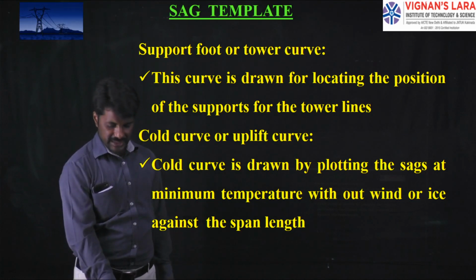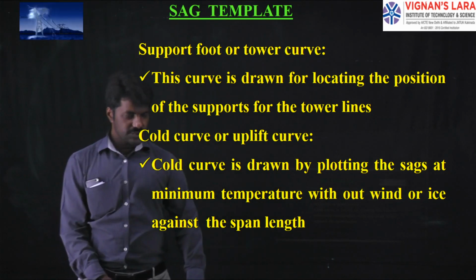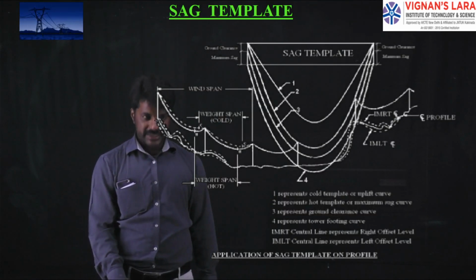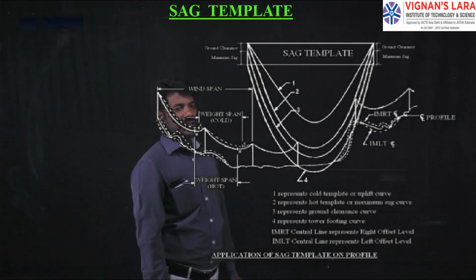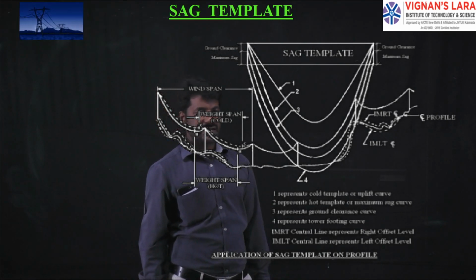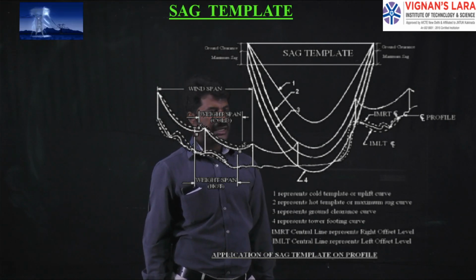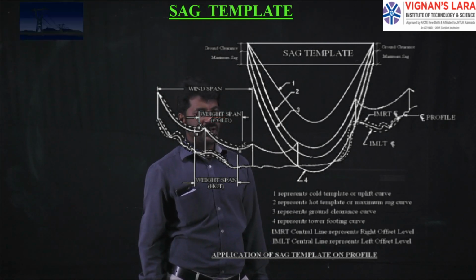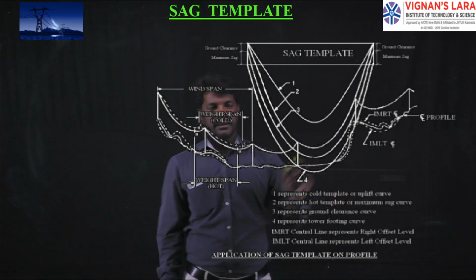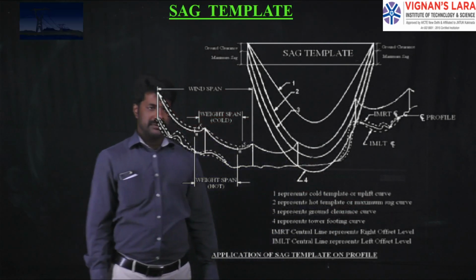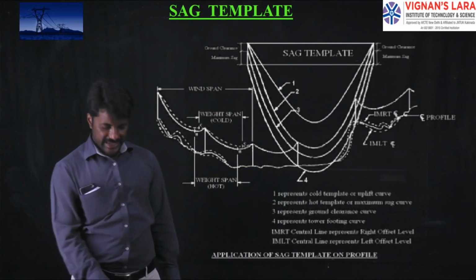If you check the profiles of all these four curves, it looks like this. The first one is the uplift curve, the second one is the tower curve, the foot curve, the third one is the hot curve, and the lowest one, the one below, is the ground clearance curve. These are the sag templates.